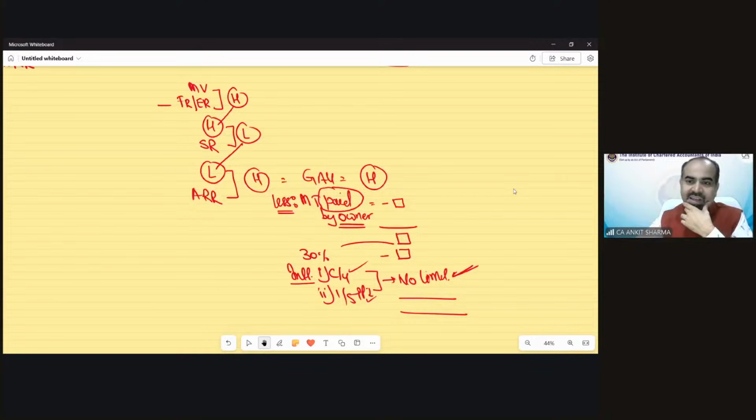Nagaraj is saying, sir, ARR is lower than expected rent. No, how is it possible? ARR into 12, that we have to take as expected rent. Which value comes out lower or higher will depend upon what your standard rent is, etc. So do not make any assumption that if this happens, this would be lower, and if that happens, that would be higher. You have to follow the steps. You will get the correct answer.